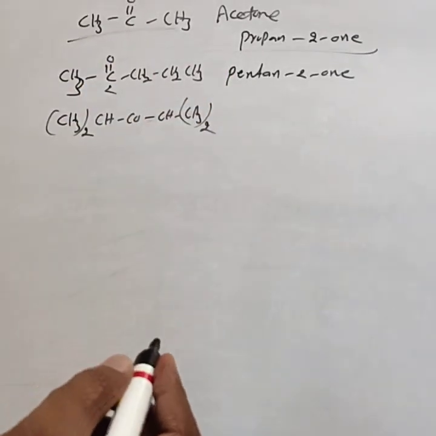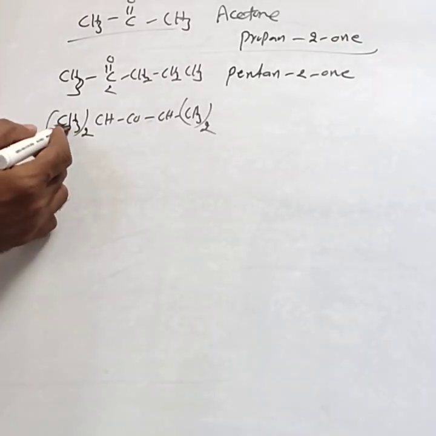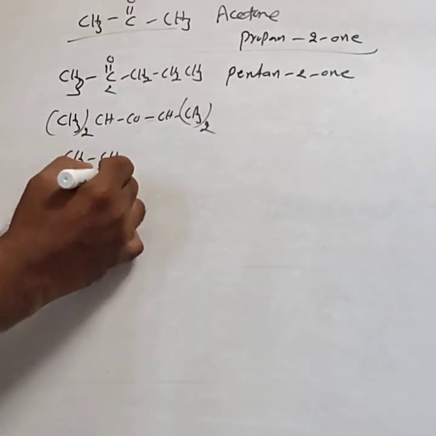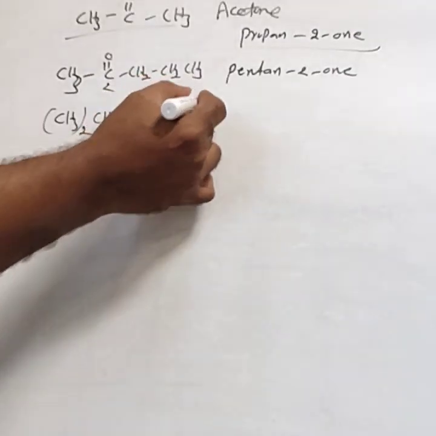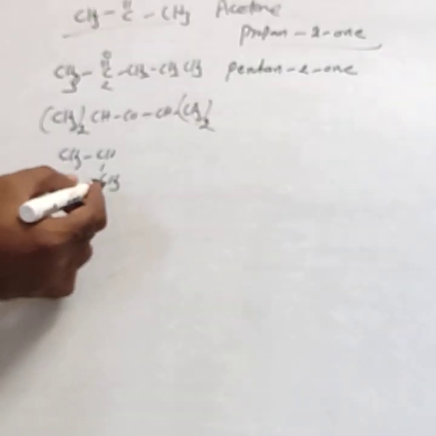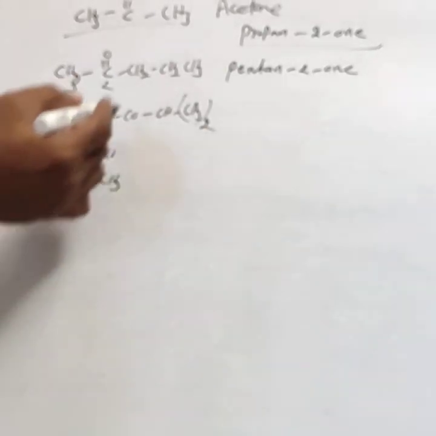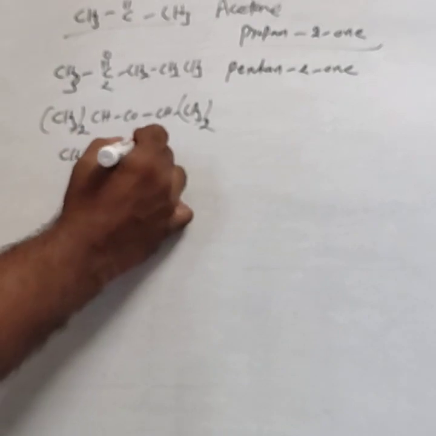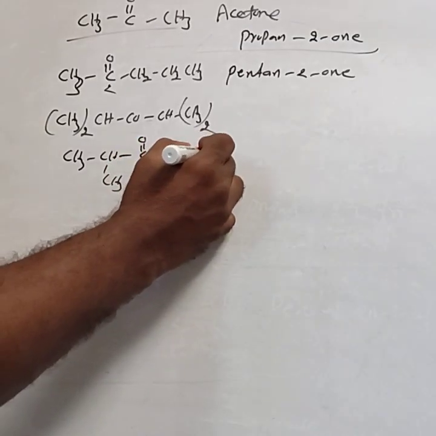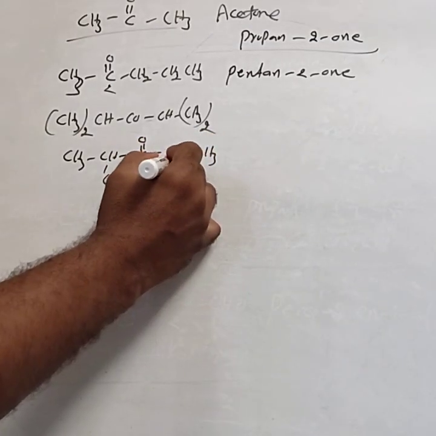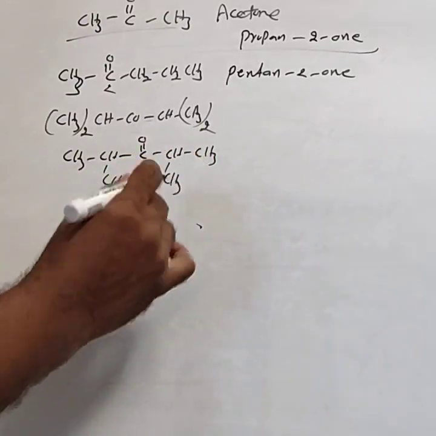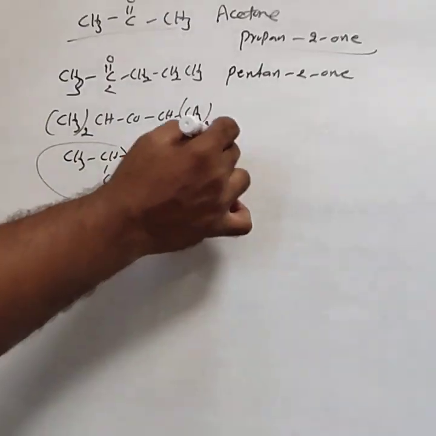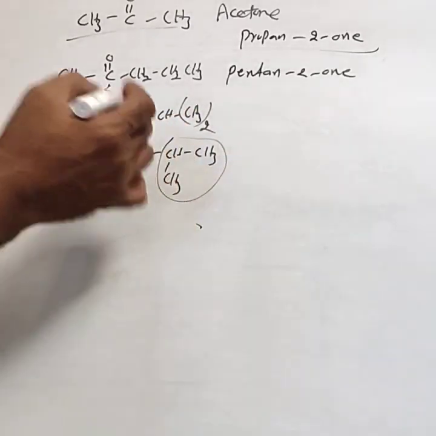This is the example. This is taken as CH3, CH, CH3. Similarly, this can be split. This is an iso, that means the common name is diisopropyl ketone. You split this one, CO, then you get the correct IUPAC name. CH3, this is the isopropyl. This is one part isopropyl, and this is another isopropyl. Diisopropyl ketone.